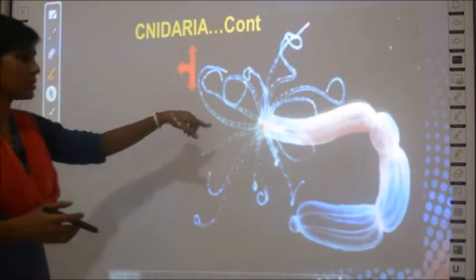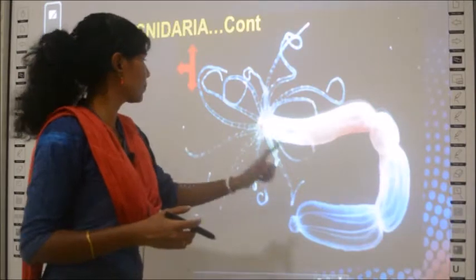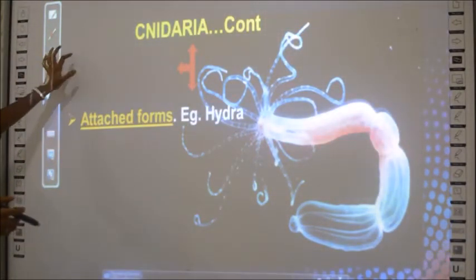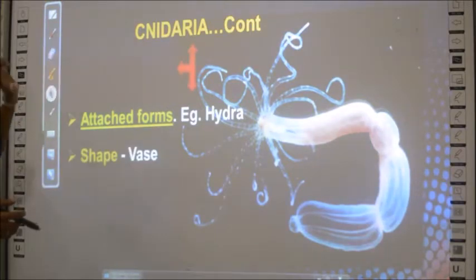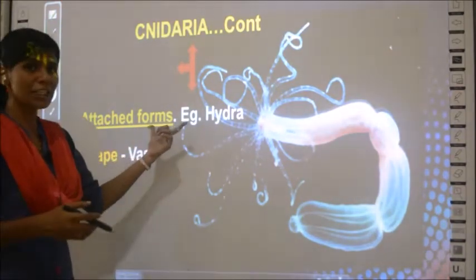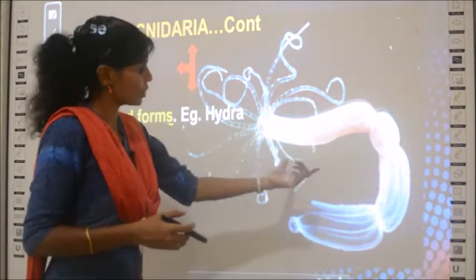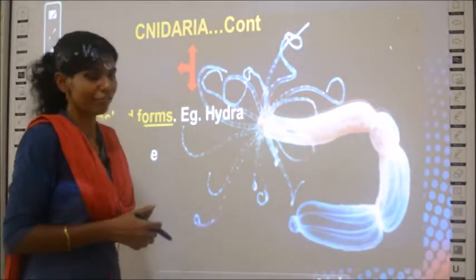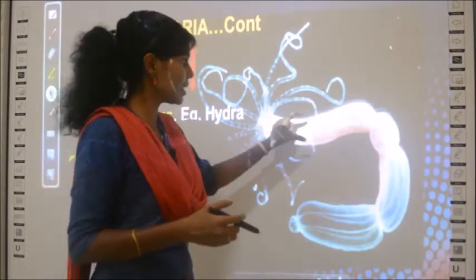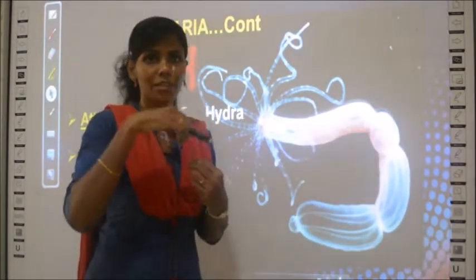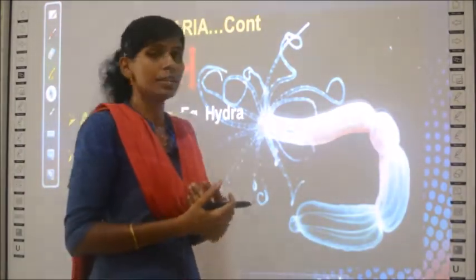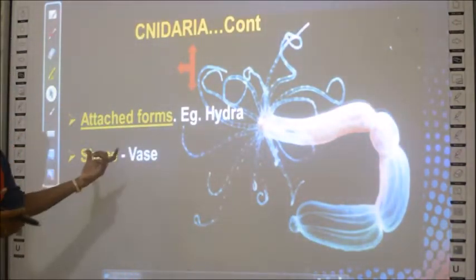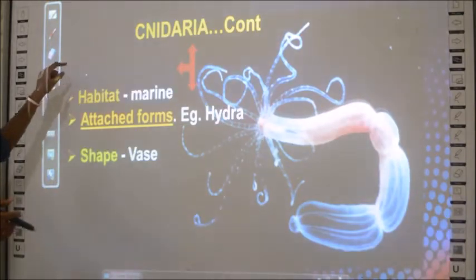So see, this is the structure of Hydra. So what all can you see? What are the properties of Hydra? It is an attached form, attached to the ocean floor. So what is the shape? It is like a vase, like a flower vase. The vase where you put in the flowers for decoration. So the shape of the Hydra is compared to the shape of the vase.